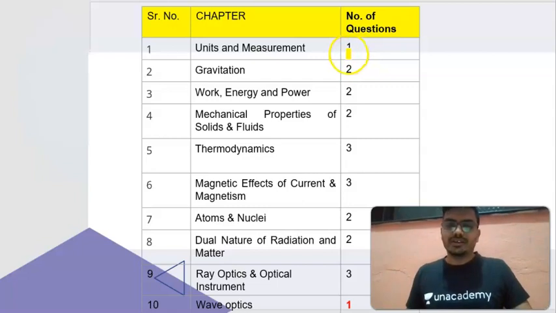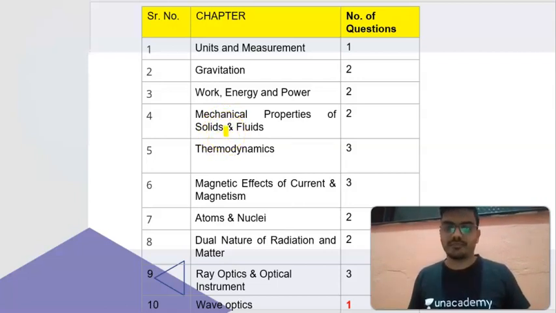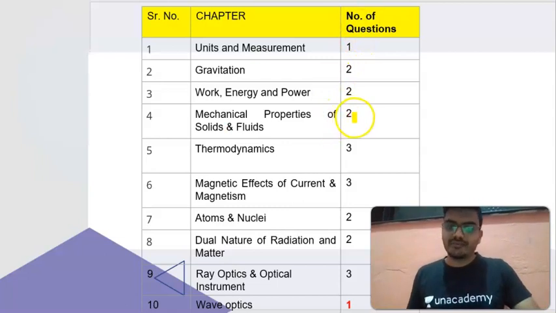That is here the units and measurement. Along with that I will touch vectors as well. Now the second chapter is gravitation, from which two questions can be expected. Also a very important topic, work, energy and power, that is 2 questions expected from here. Mechanical properties of solids and fluids, a very important chapter, again 2 questions and very important.